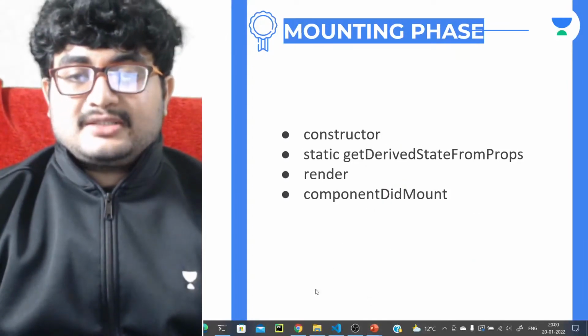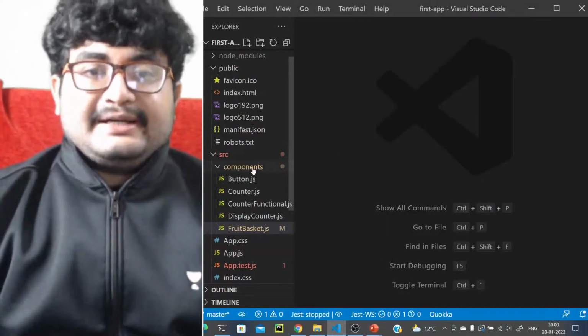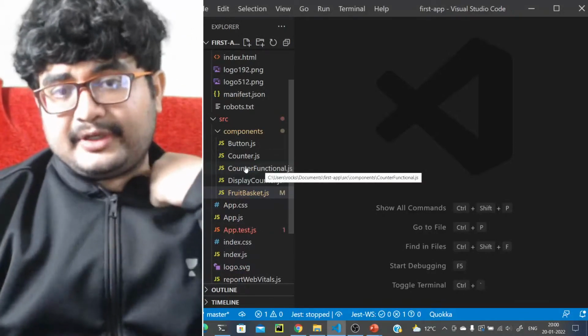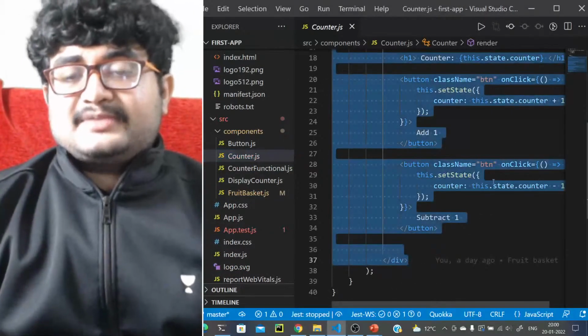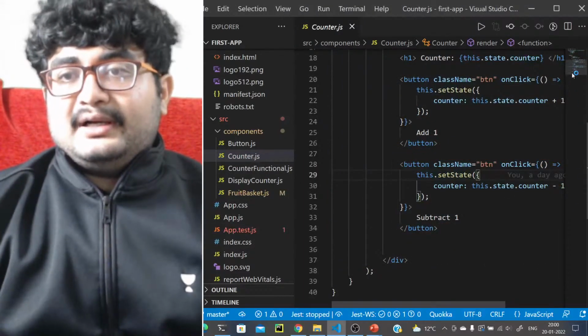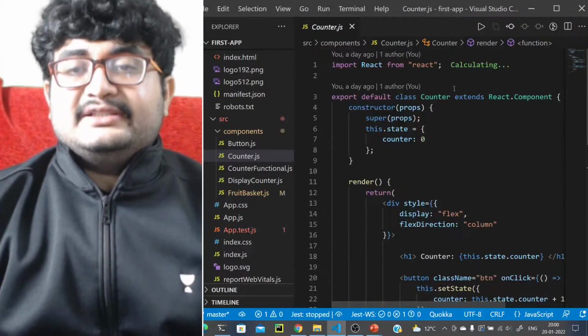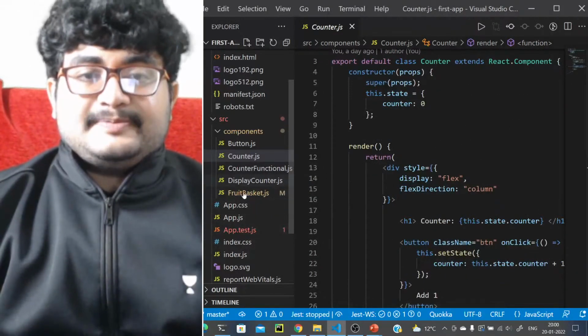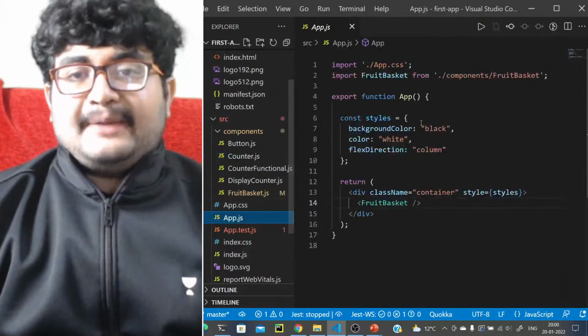We'll go to the taskbar, we'll come here, we'll create a class-based component here. Do we have a class-based component? Counter.js, I think this is a class-based component, right? If I'm not wrong, yes, this is a class-based component. So we have this counter application. Let's just add this to app.js.